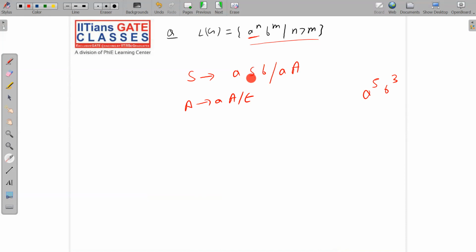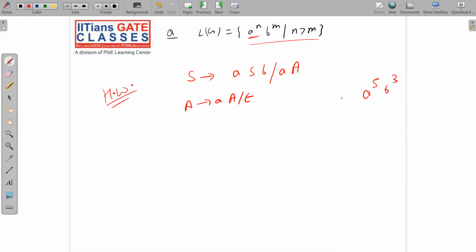Now S will be substituted by A, this A will be replaced by aA, and this A will be replaced by null. I have given you the procedure. If you are not able to follow, please rewind the video and watch it again and try to make it yourself. This is homework for you, and you have to check why this is correct.